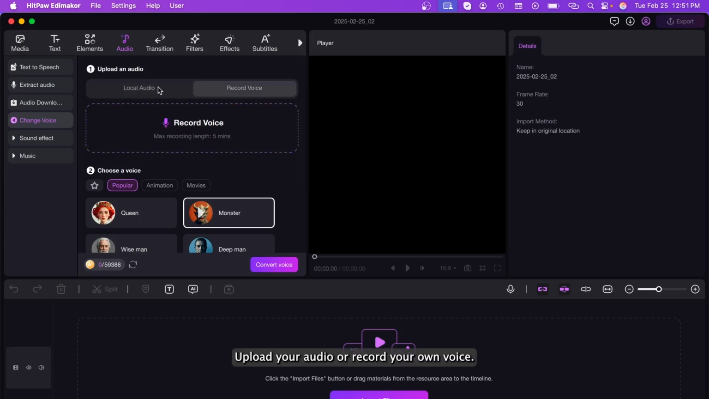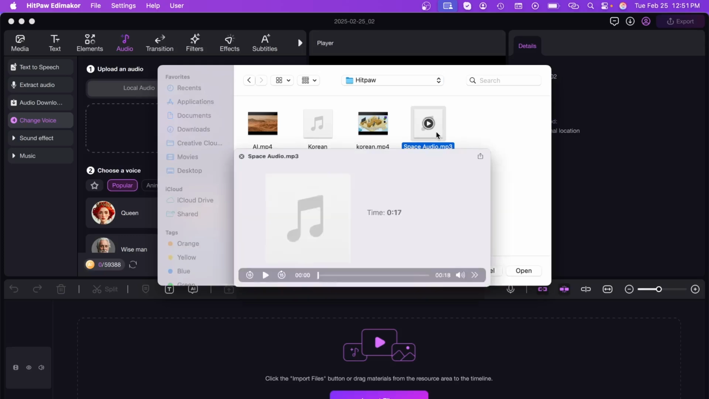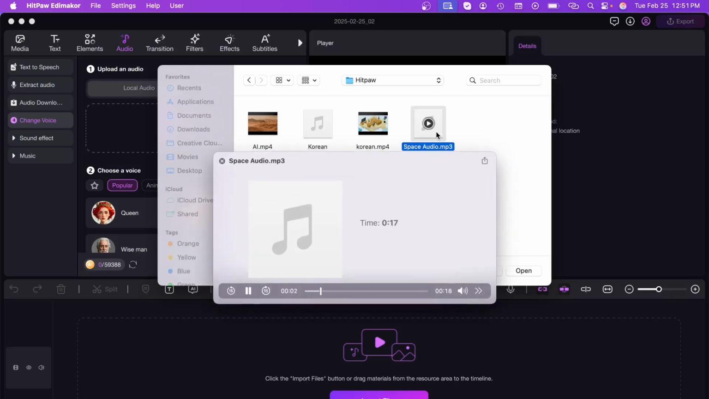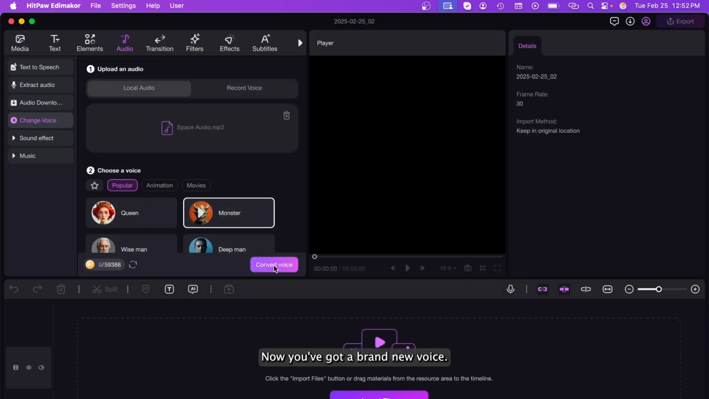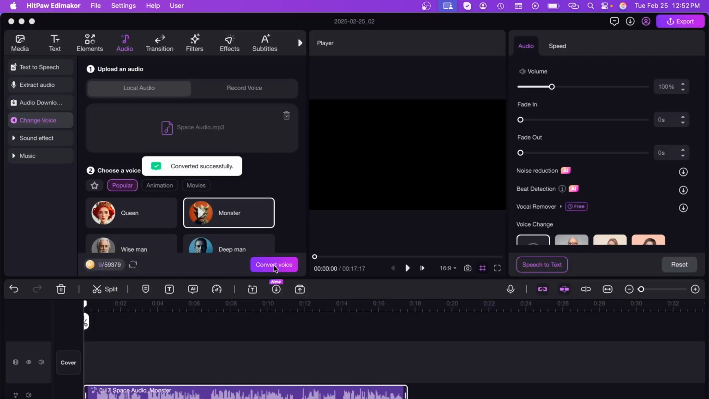Upload your audio or record your own voice. Pick a style and click Convert Voice. Now you've got a brand new voice.